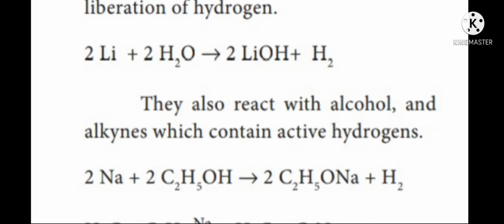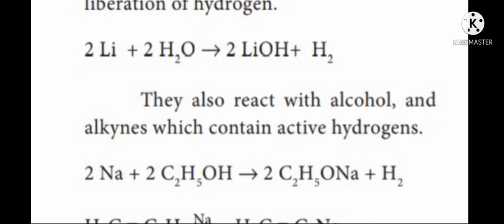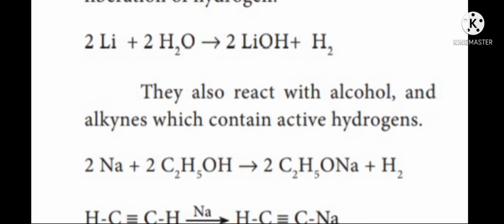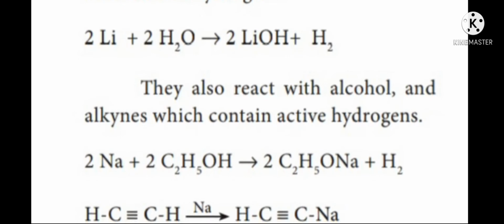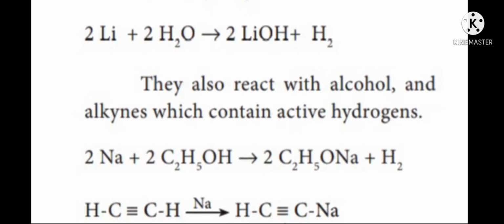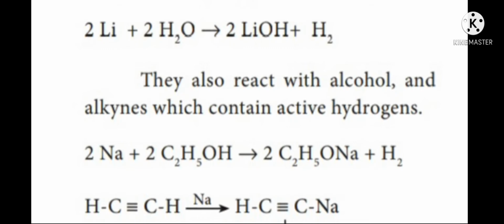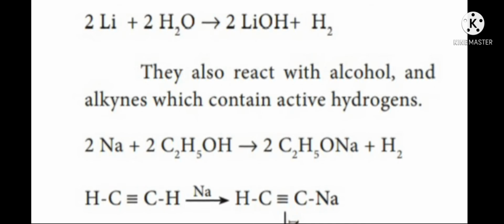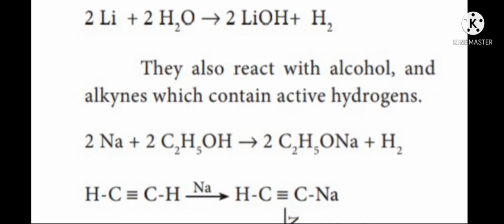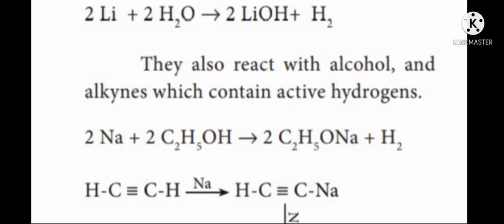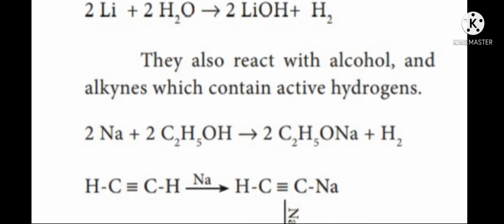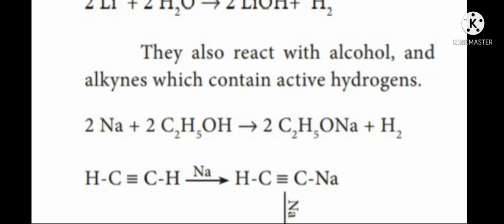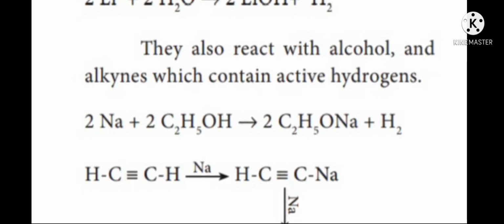Next, let me discuss the reaction of sodium with alkyne. Here, acetylene, with the formula CH triple bond CH, is taken as an example for alkyne since it contains active hydrogen. On reaction with sodium, one of the hydrogens is replaced by sodium, and we get CH triple bond CNa.